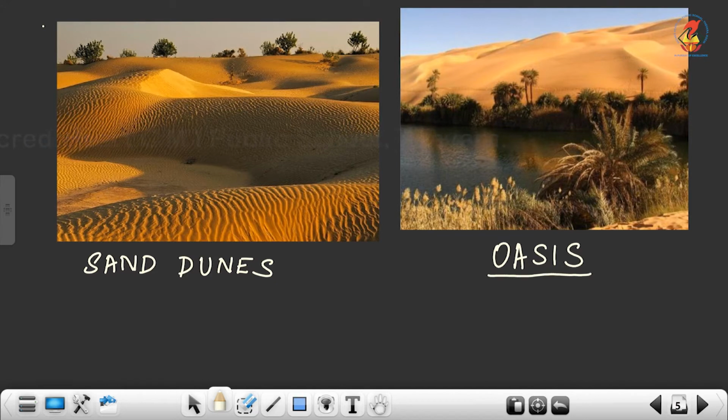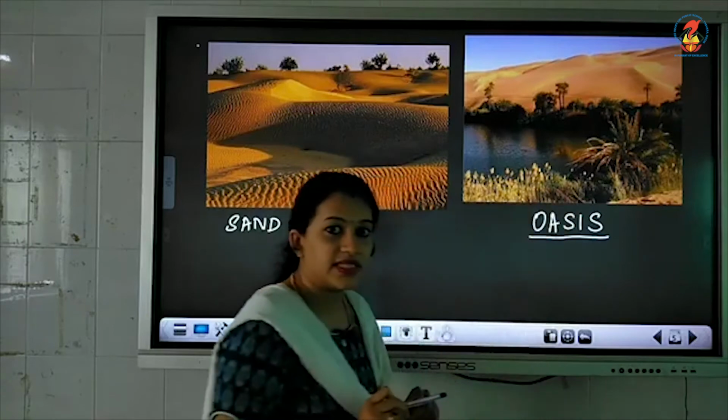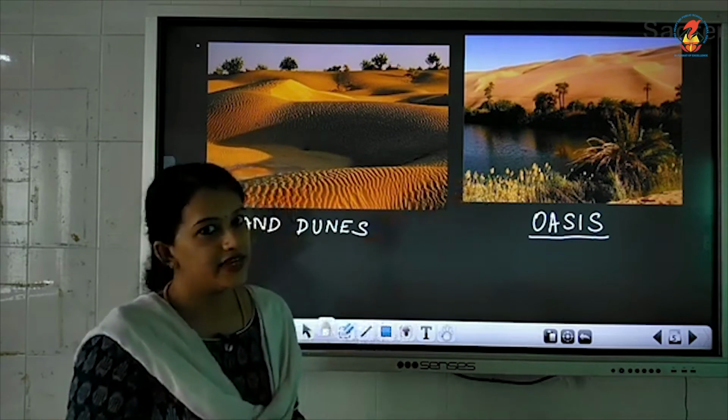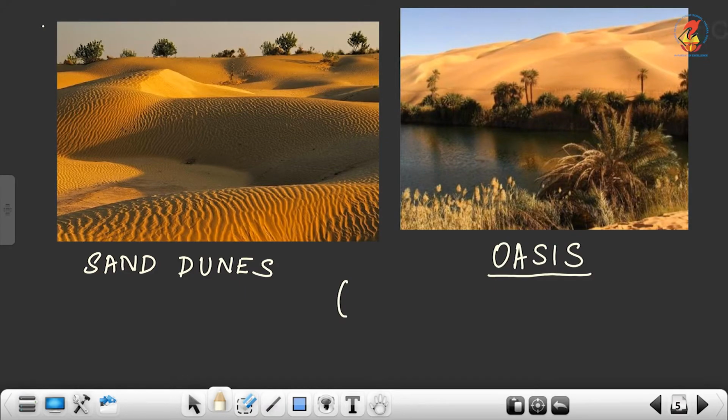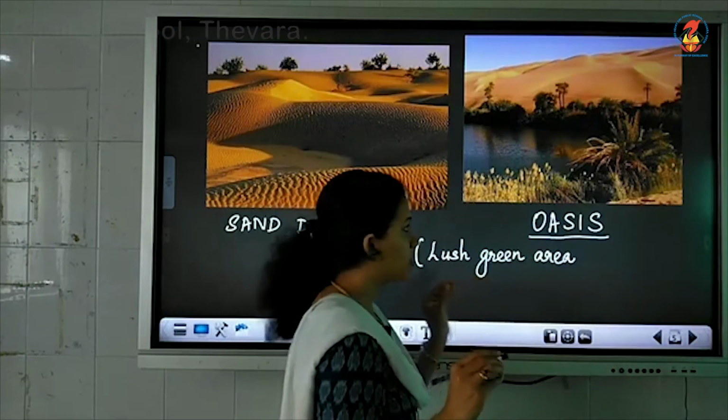So, what is an oasis? Just as you see in the picture, there is a water body or a water source. Around this water source, you can find vegetation. Vegetation means plants. So, how can you describe an oasis? An oasis is a lush green area. Lush green area means it is an area that has a lot of vegetation, a lot of plants.